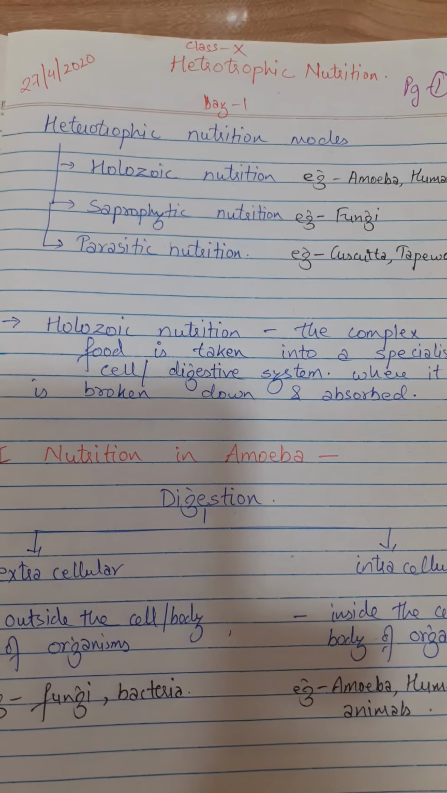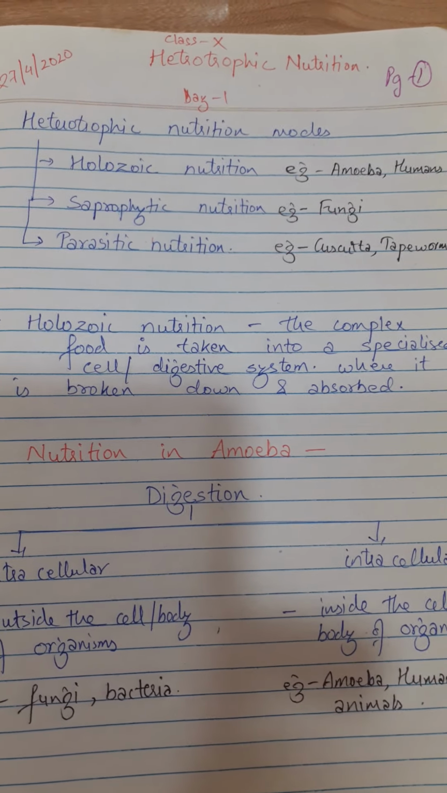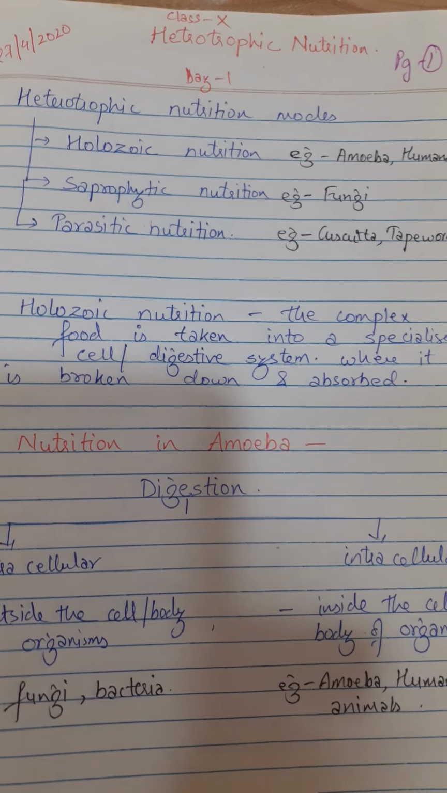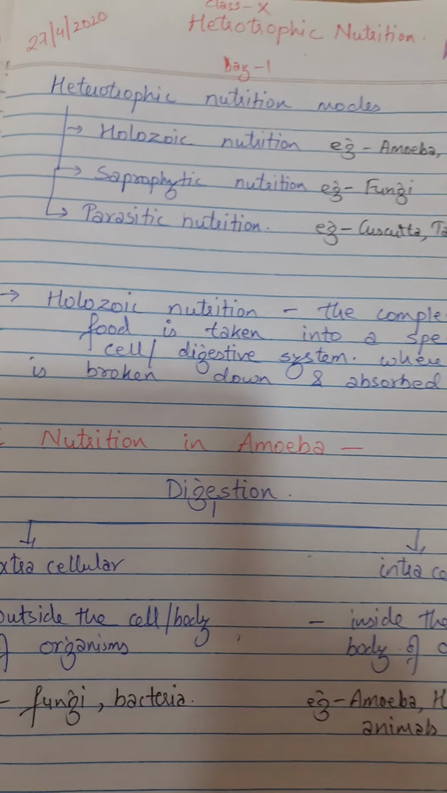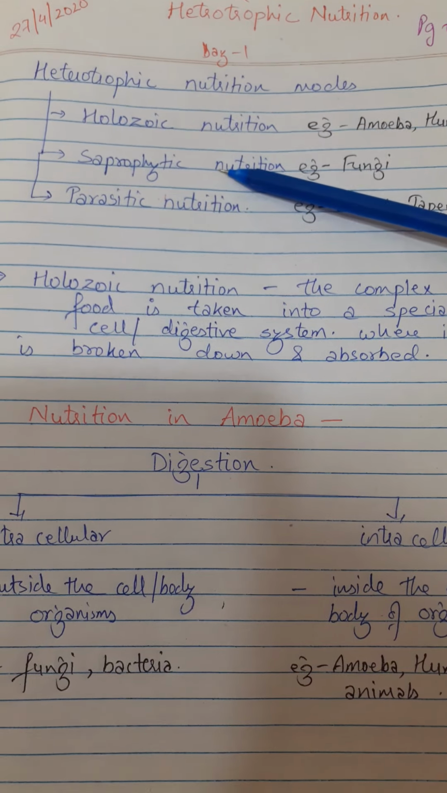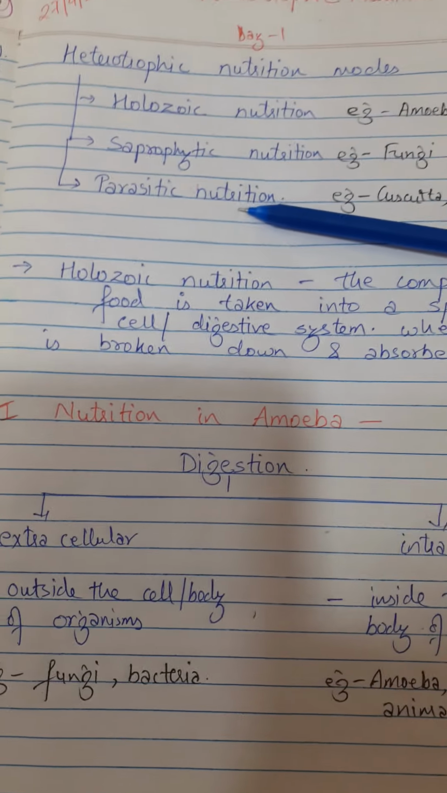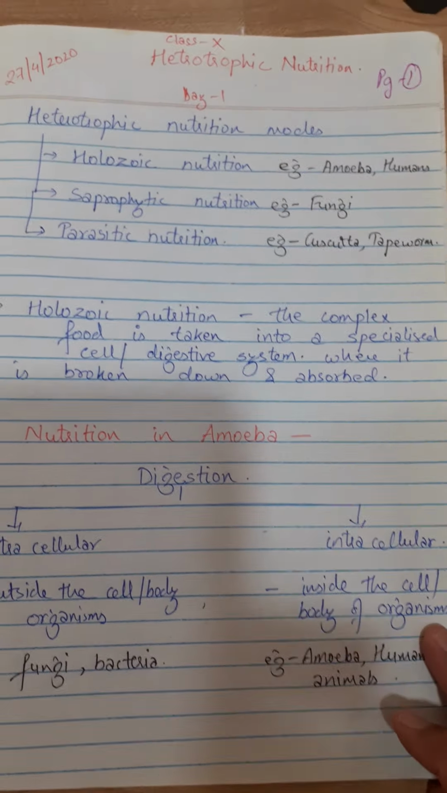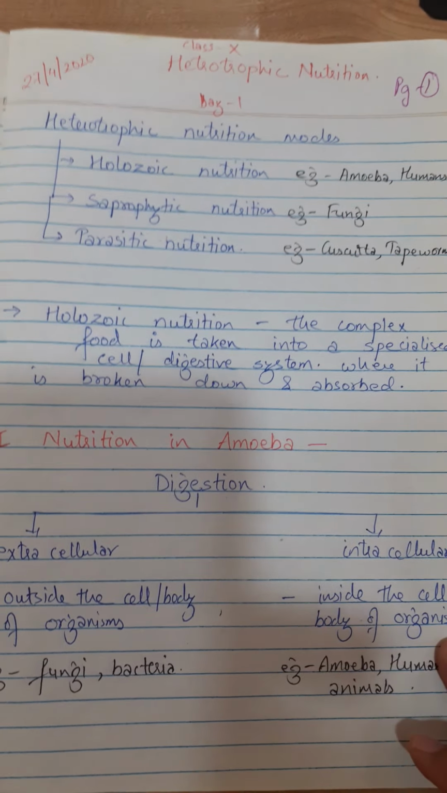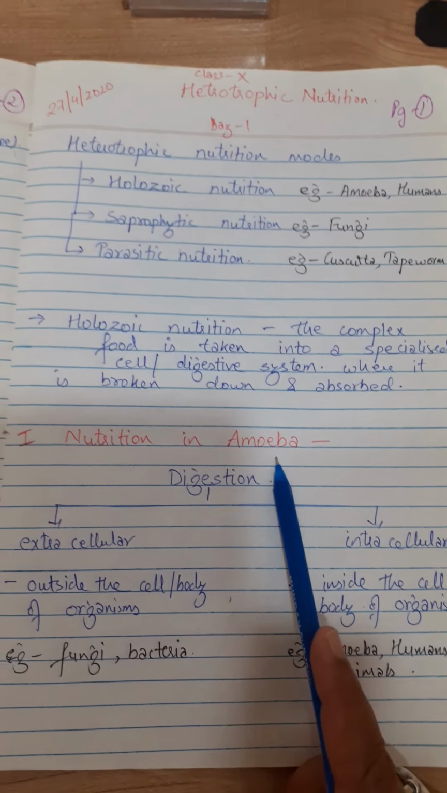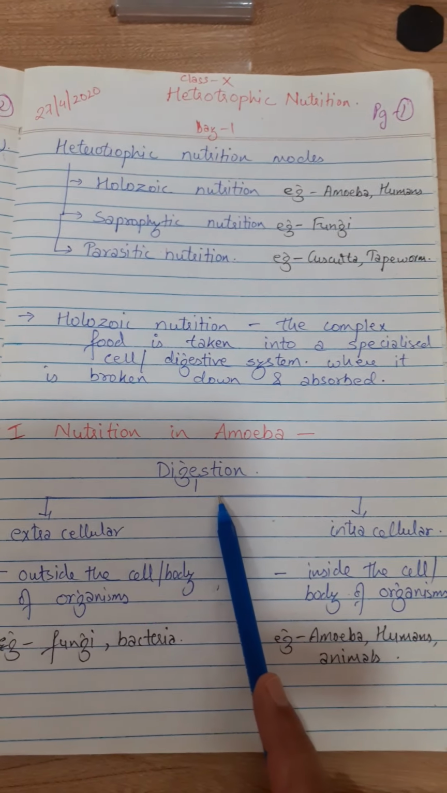Dear students, so today we are going to deal with heterotrophic nutrition. In the earlier class, we have already done autotrophic nutrition and the different modes of heterotrophic nutrition, that is holozoic nutrition, saprophytic nutrition and parasitic nutrition. So we know what a holozoic nutrition is, in which the organism takes in complex food and digests it inside its body. So before coming to nutrition in amoeba, we are going to see the process of digestion.